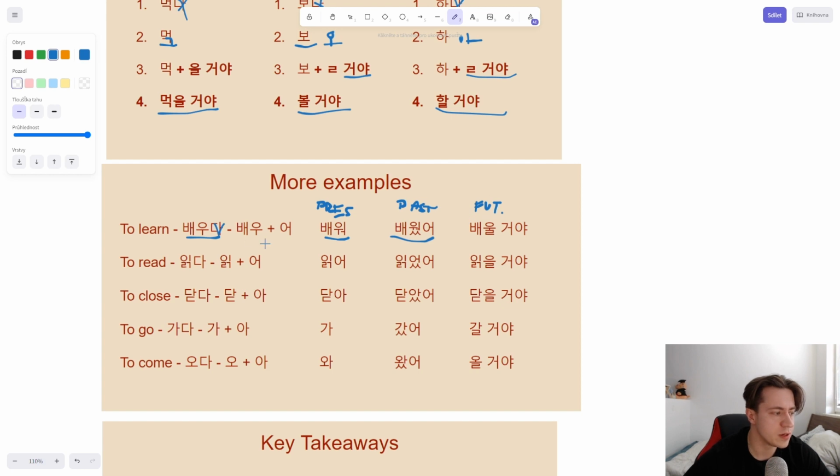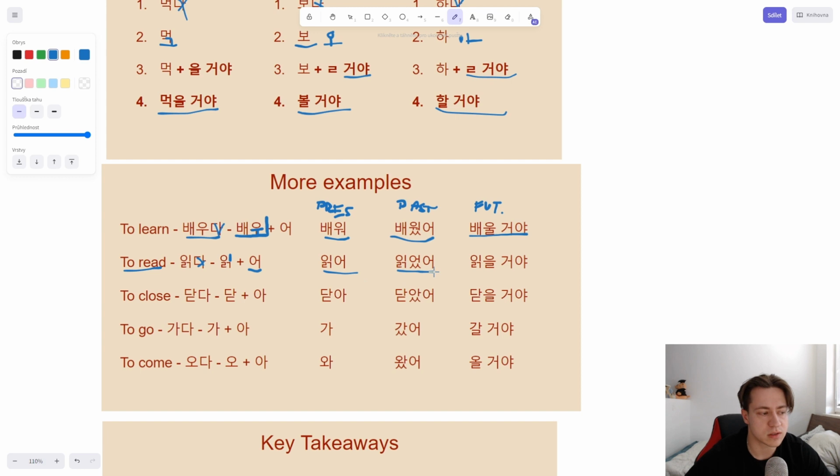However, with future, we need to go back here after we remove da. This syllable is finished by u, a vowel, right? So we still have space in the syllable. So we need to do beur koya. Alright? To read, remove da. Here we have e, so we need to put in o, ergo.